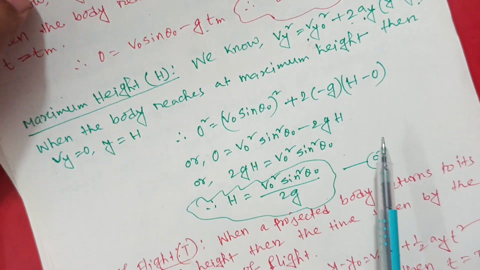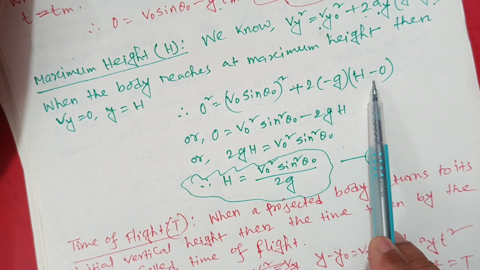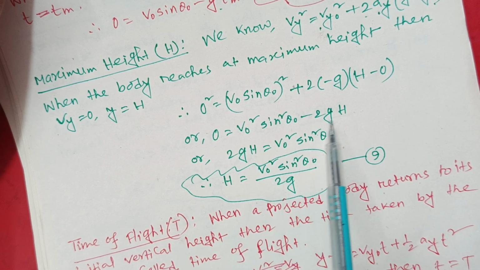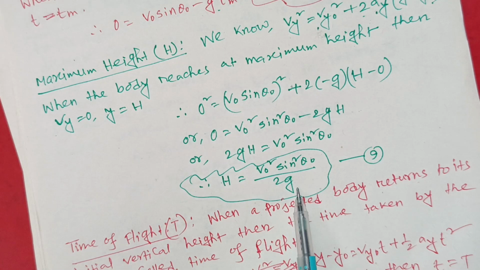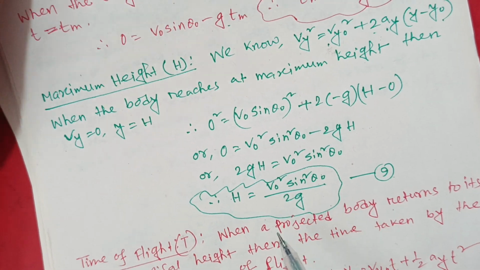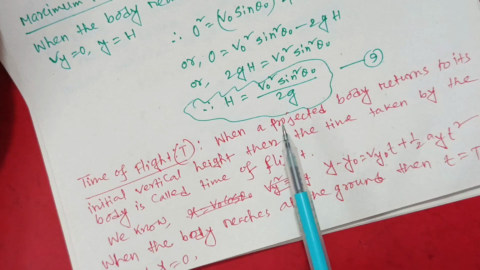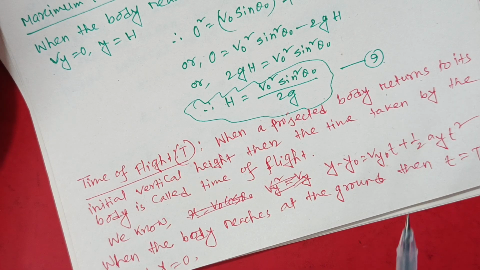Similarly, 0 square equals (v naught sin theta naught) whole square plus 2 times minus g times (h minus 0). Finally, putting these values in this equation, h equals v naught square sin square theta naught divided by 2g. Equation number 9 is one of the most important equations of projectile motion. Now, time of flight.